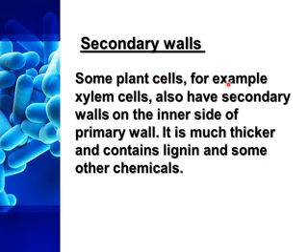Some plant cells, for example xylem cells, also have secondary walls on the inner side of the primary wall. It is much thicker and contains lignin and some other chemicals. So in the primary wall the main chemical is cellulose, and in the secondary wall the main chemical is lignin.